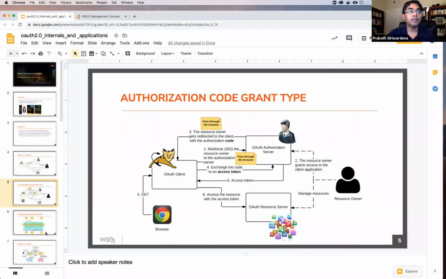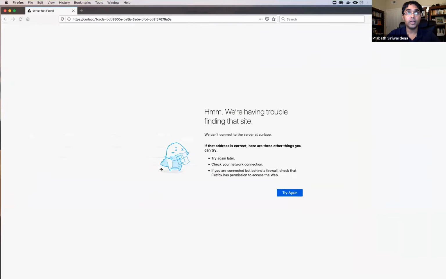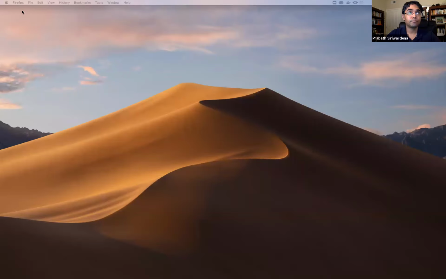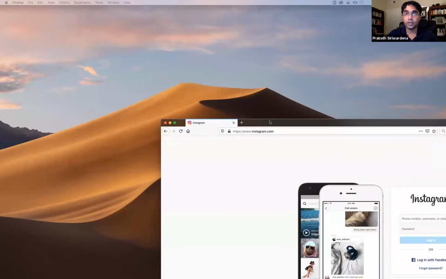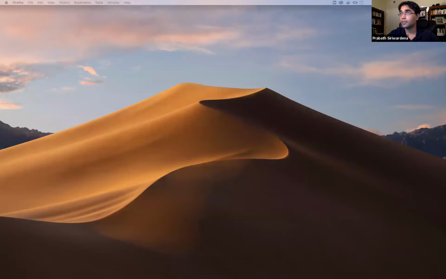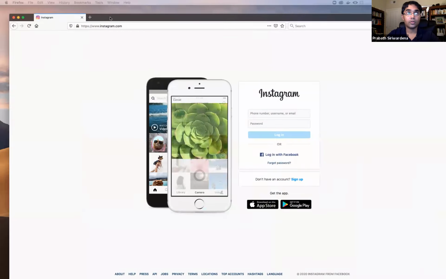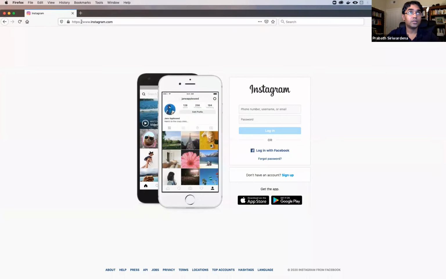Okay, so let's see a practical example. Let's see how Instagram uses OAuth to authenticate you against Facebook. So let's try to log into Instagram.